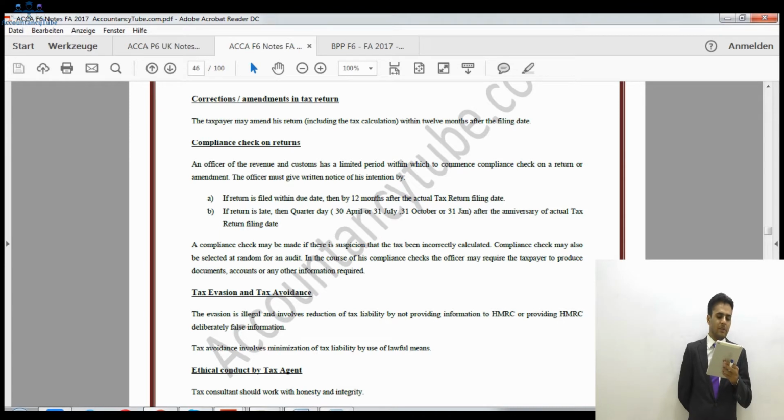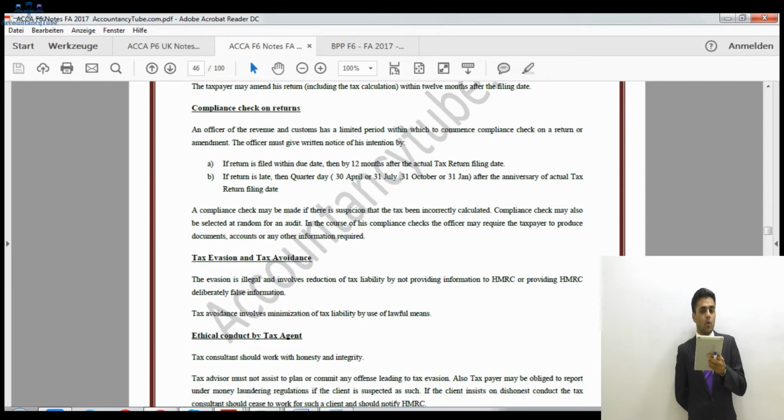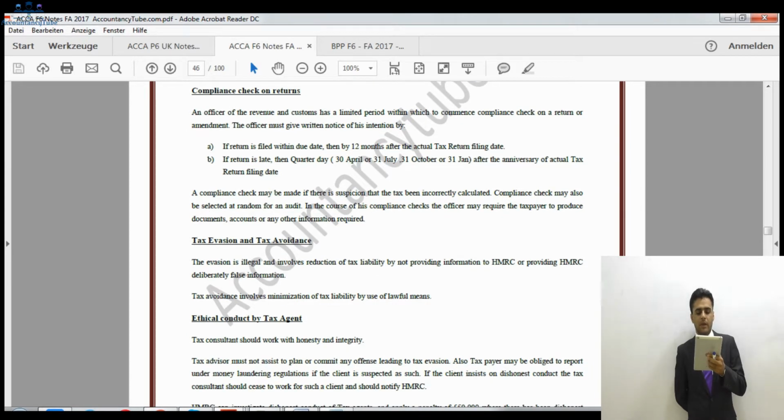So if the return is filed by the due date, then it is 12 months after the actual tax return filing date, and the quarter days are 30th April, 31st July, 31st October, 31st January. So these are the 4 quarter days, after the anniversary of the actual tax return filing date. Whatever the anniversary of the return date is, the next quarter day after that is the date. Even if it is 30th April, 31st July, 31st October or 31st January, it will be that date after 1 year has elapsed since submitting the return.